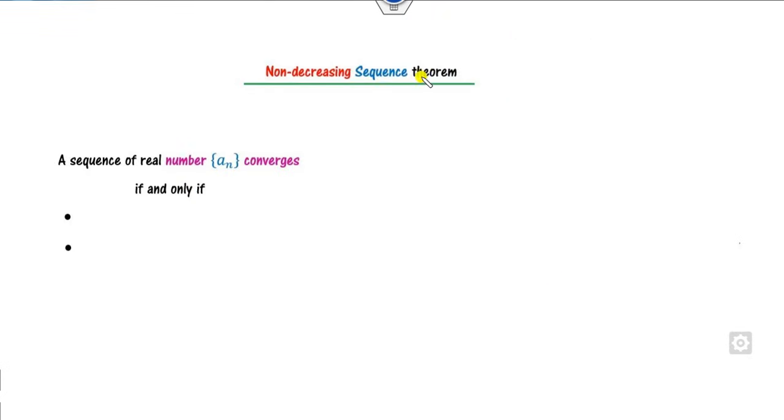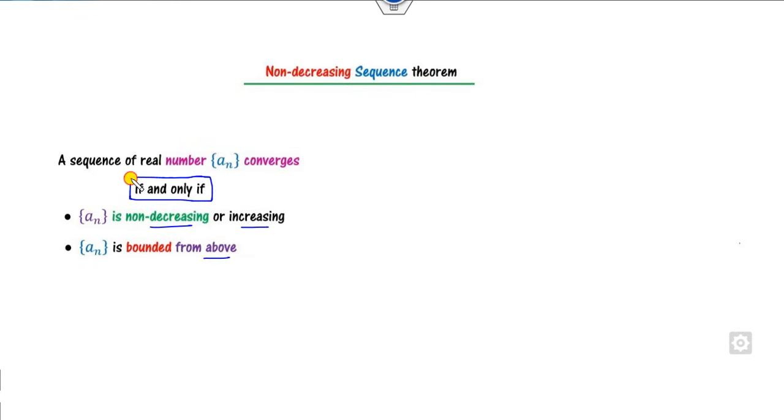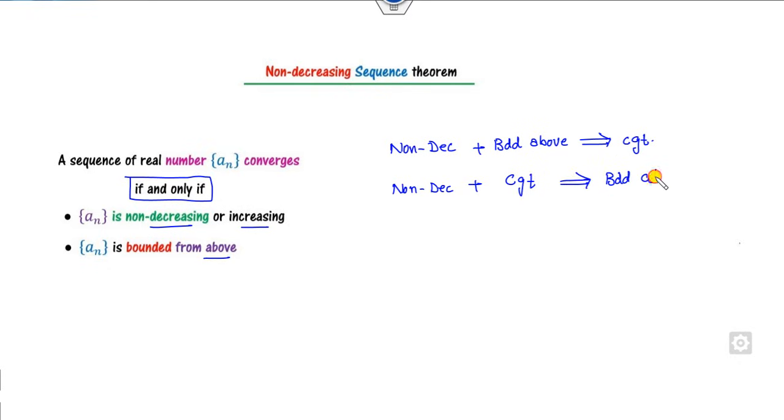So what is the non-decreasing sequence theorem? Any sequence an is said to be convergent if your sequence an is non-decreasing, also called increasing, and the sequence is bounded above. Remember, this is an if and only if. It means if you have a non-decreasing sequence that is bounded above, then it is convergent. On the other hand, if you prove that the sequence is non-decreasing and convergent, it implies it is bounded above. So that's the meaning of if and only if.